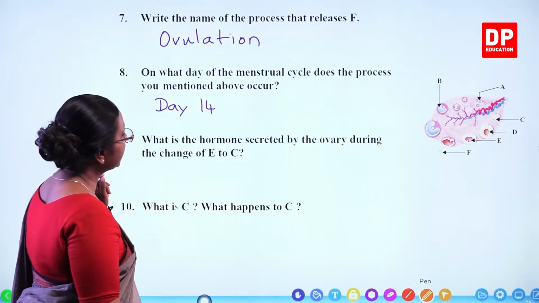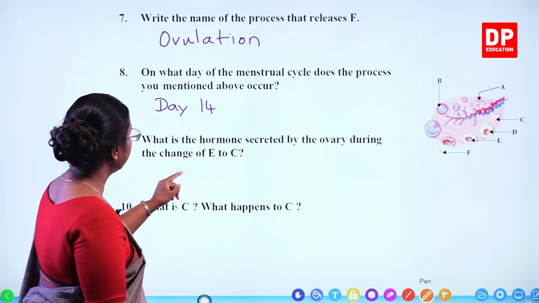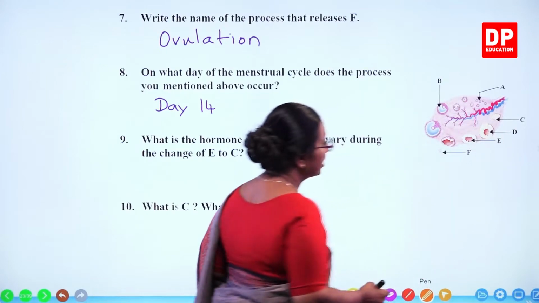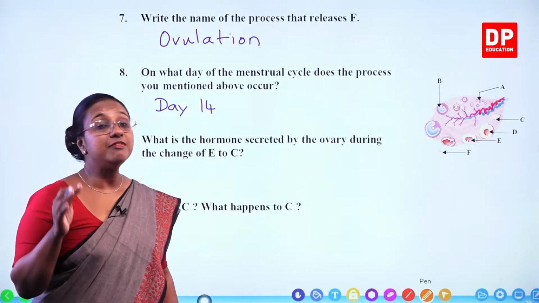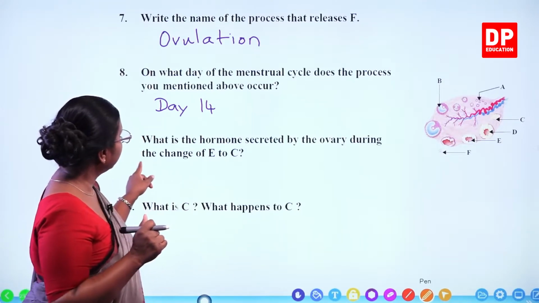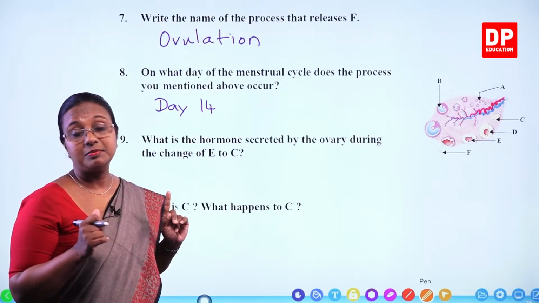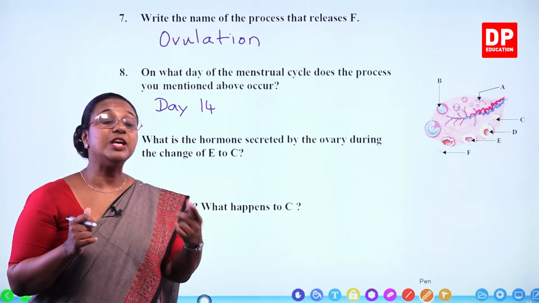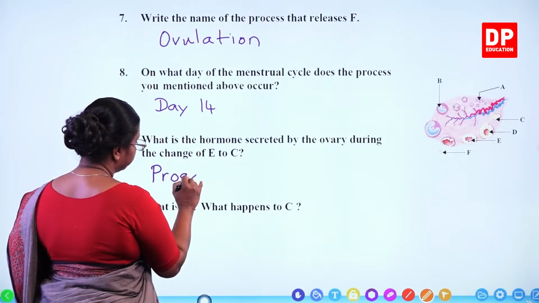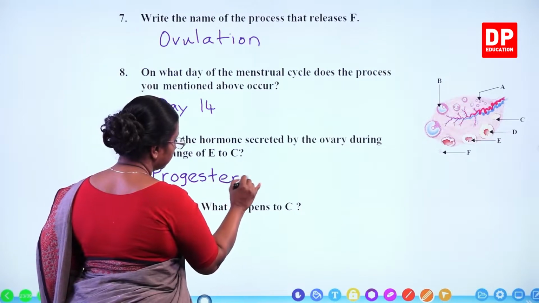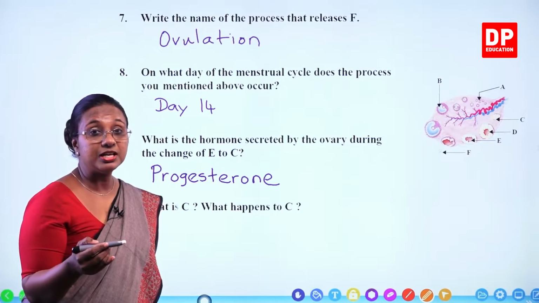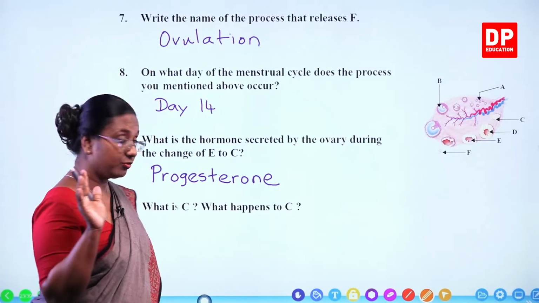What is the hormone secreted by the ovary during the change of E to C? So, here you can see E to C is the change that occurs after ovulation if fertilization does not take place. Here they have asked what is the hormone secreted by the ovary. So, that is going to be progesterone. During the follicular phase, it's estrogen. During the luteal phase, it is progesterone. You all have to remember that.